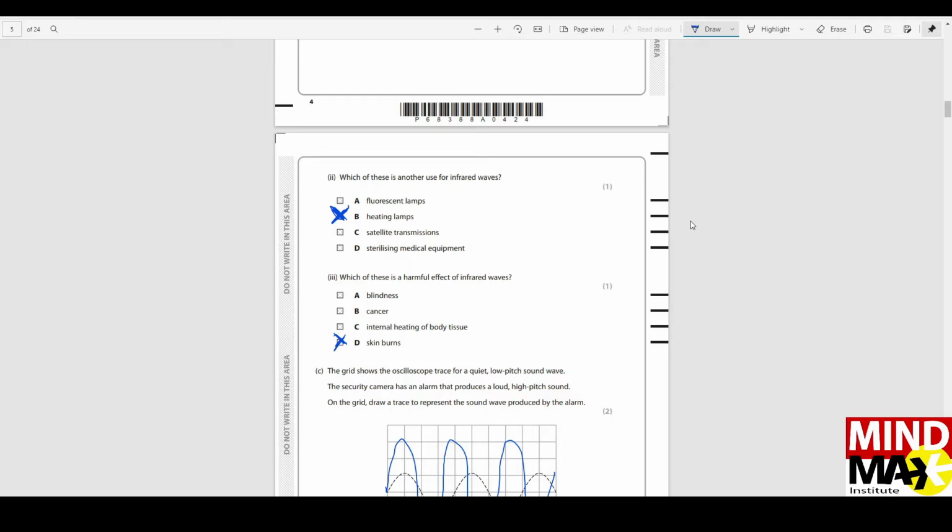Anything which is related to heat, you go for infrared without looking anywhere else. Which of these is a harmful effect of infrared waves? Of course, skin burns. If you touch something warm, you're going to get burns in your skin.